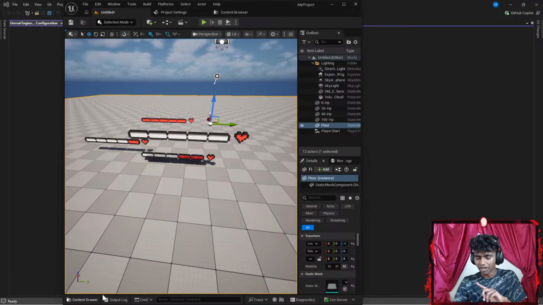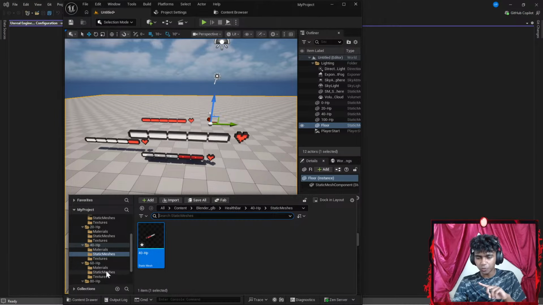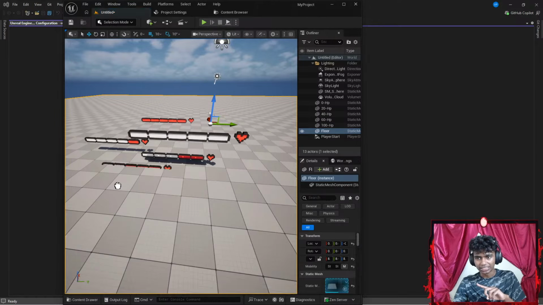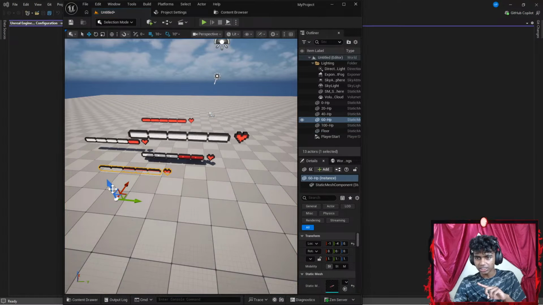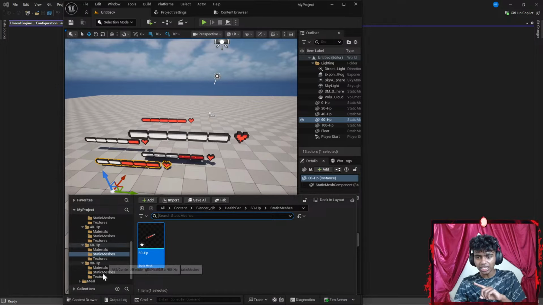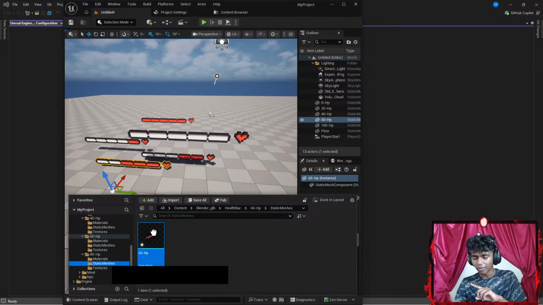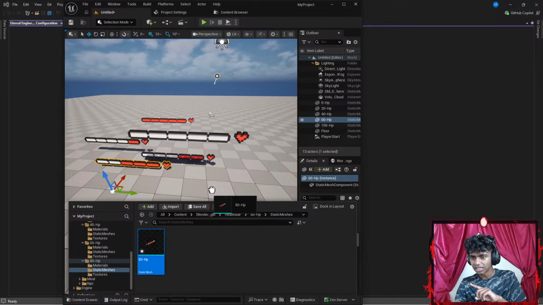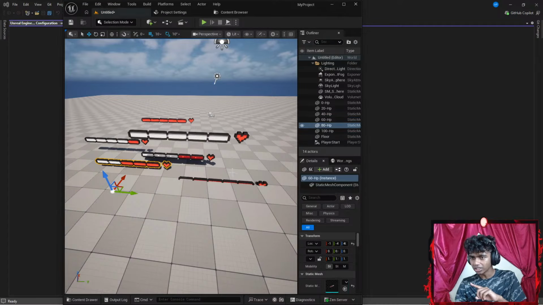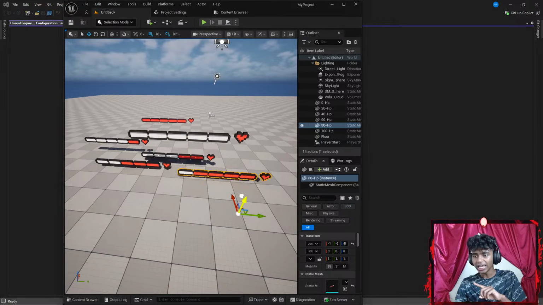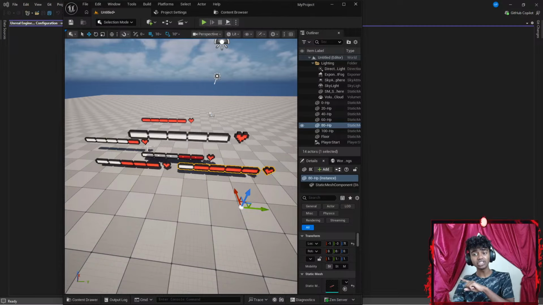Okay, so that is my 40 HP and then 60 HP. So let's drop my 60 HP as well. Okay, perfect. Maybe get it a bit higher. And lastly, let's go ahead and drop my 80 HP. So under my static mesh, I've got my 80 HP mesh as well. There we go. Okay, and that's pretty much it for my health bars. I have 0 HP, 20 HP, 40 HP, 60 HP, 80 HP, and 100 HP.